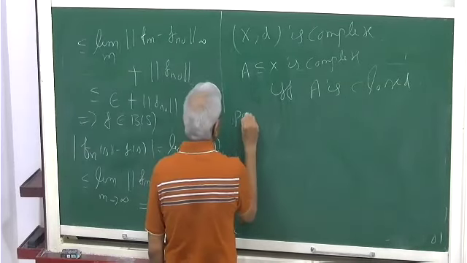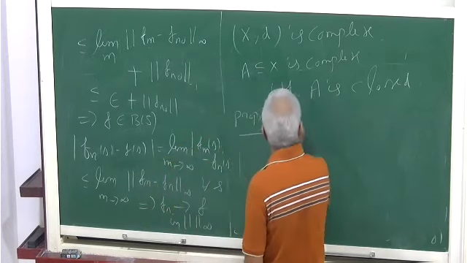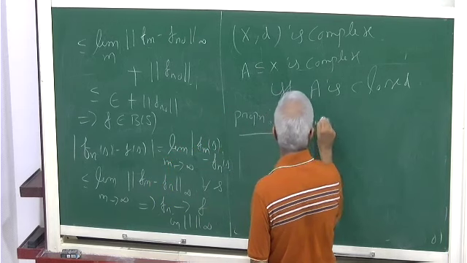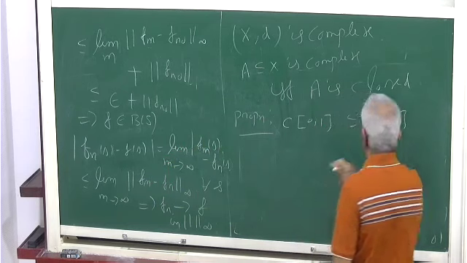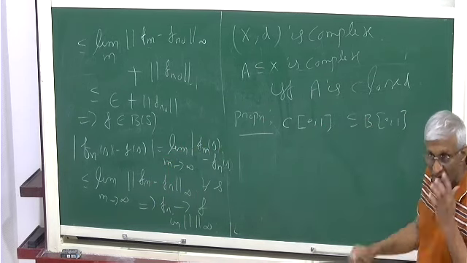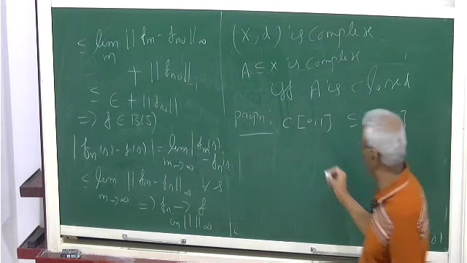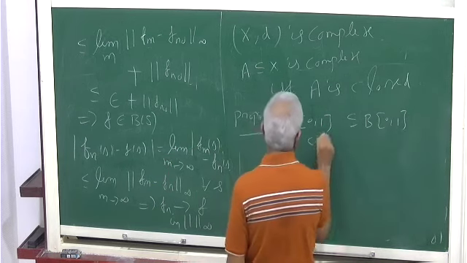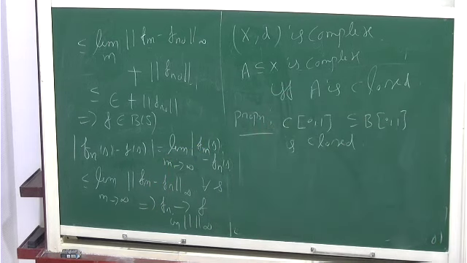So from this we prove the following proposition. Okay, let me prove this. C[0,1] contained in B[0,1]. This is all those continuous functions on [0,1] with respect to the supremum metric. So this is closed and so complete. B[0,1] is the set of all bounded functions on [0,1]. So continuous functions on [0,1] is complete. That's what this is. This is closed, so it's complete.